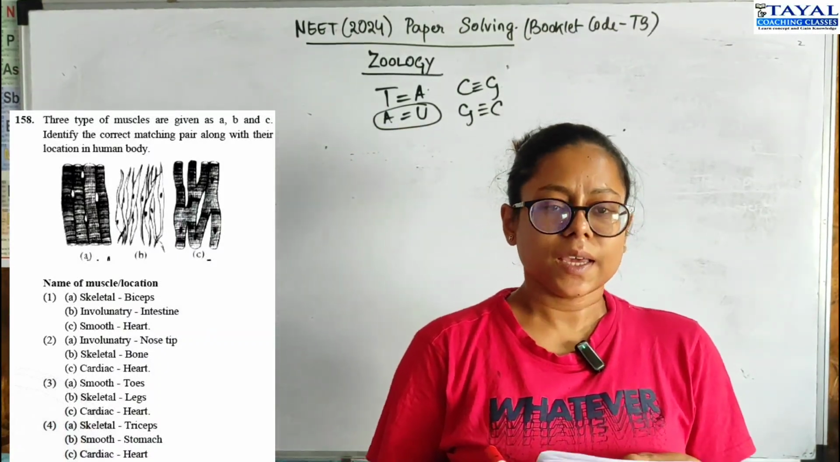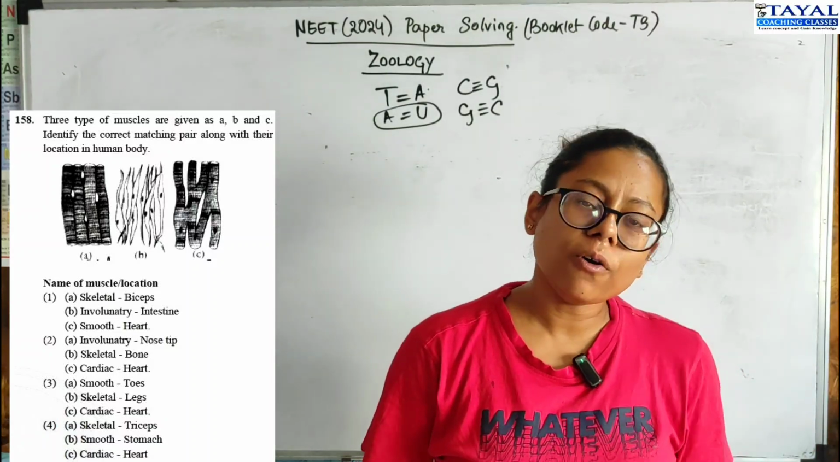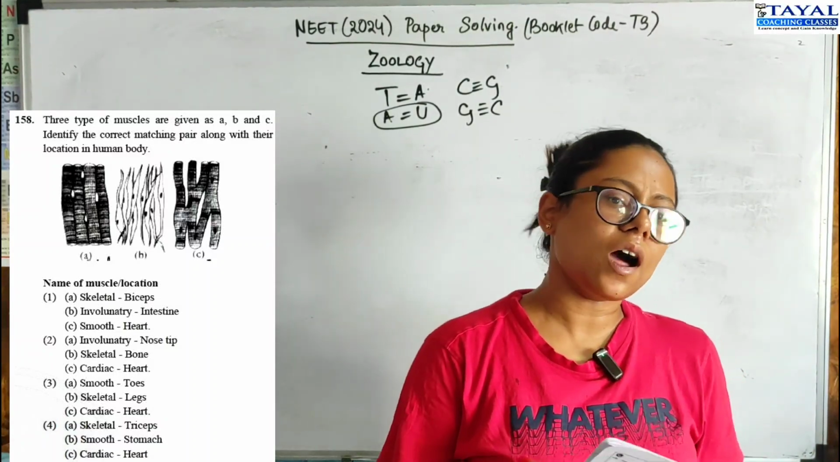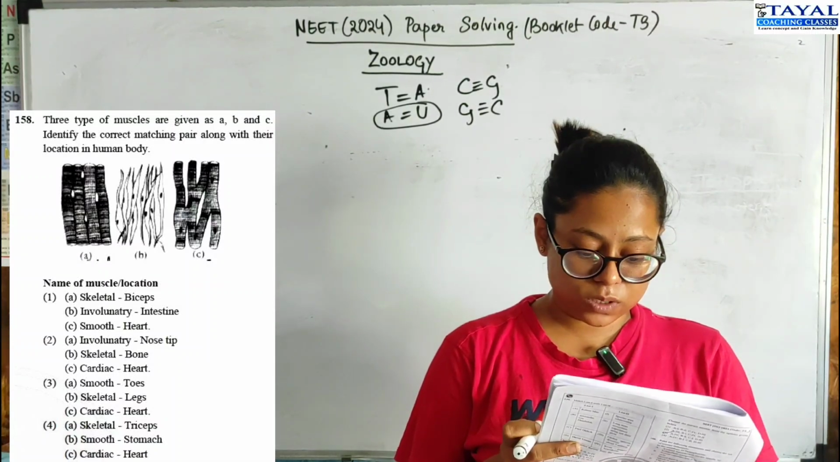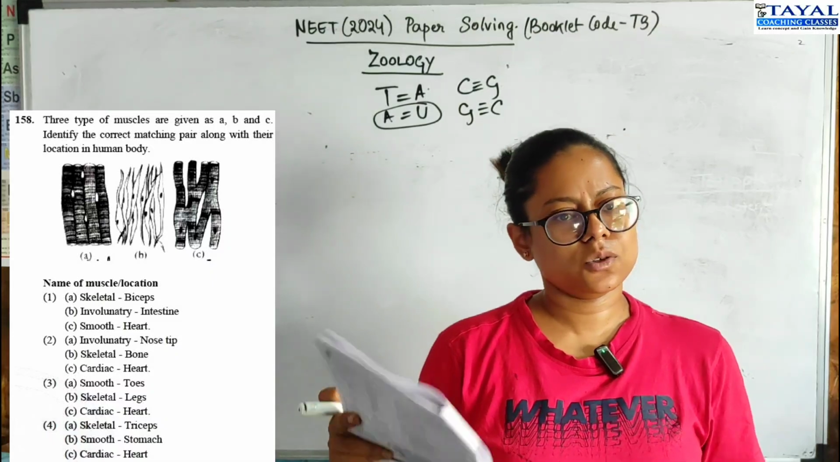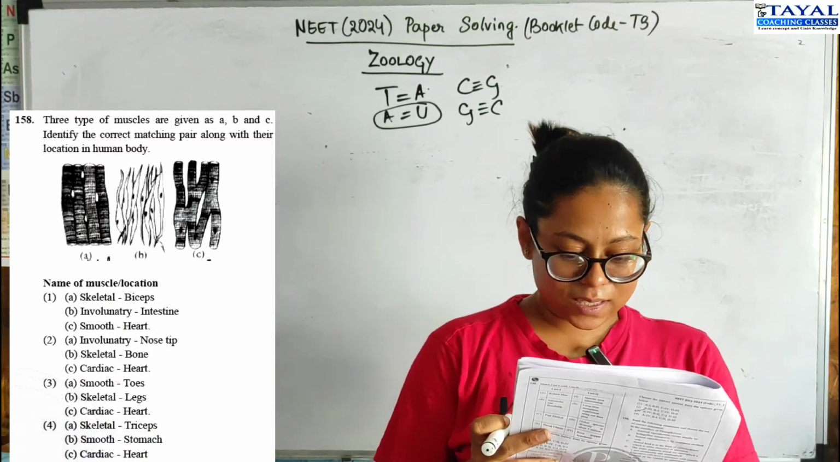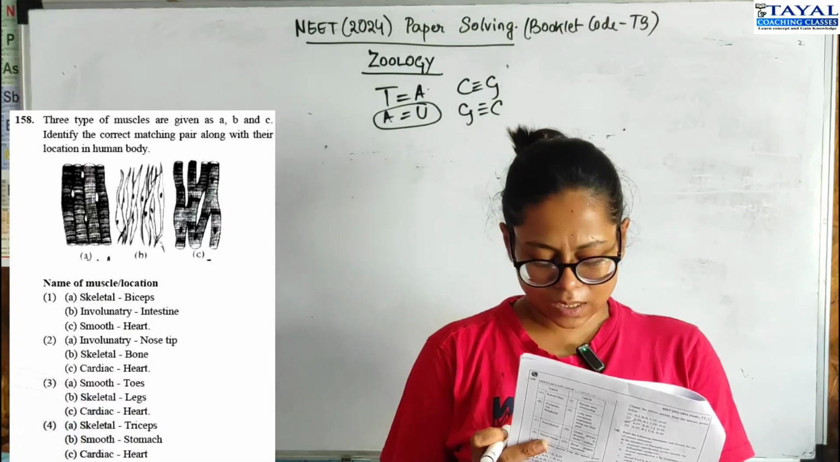For example, in the first option, it says smooth is heart. That's wrong anyway, because heart has cardiac muscles. Now the next one says involuntary nose tip, skeletal bone. Bone is not a muscle. So then again, it's wrong. Next, smooth toes. Toes do not have smooth muscles. You can move them, right?